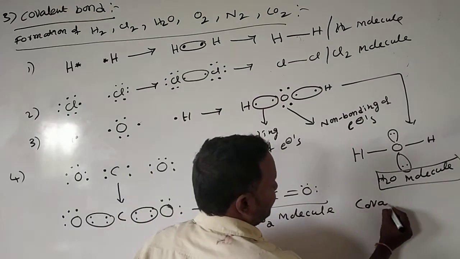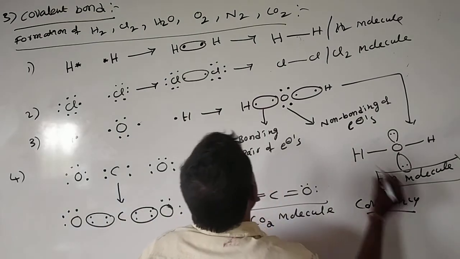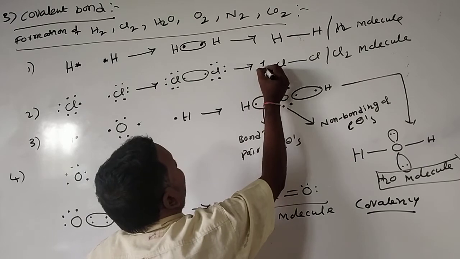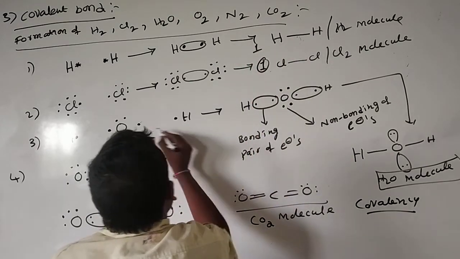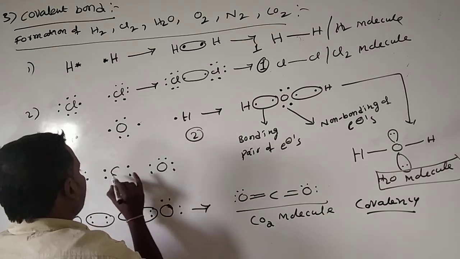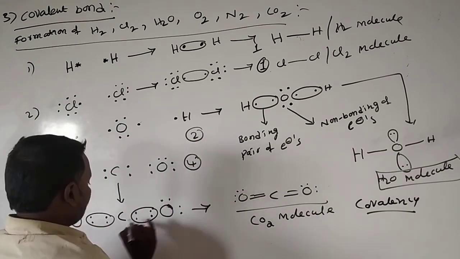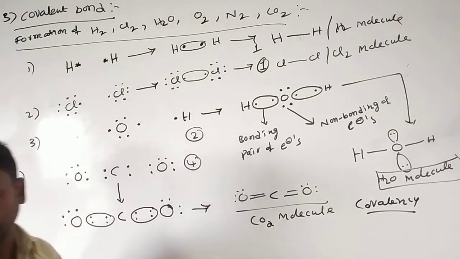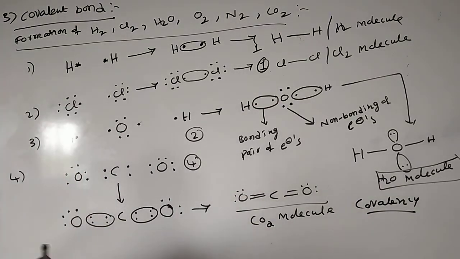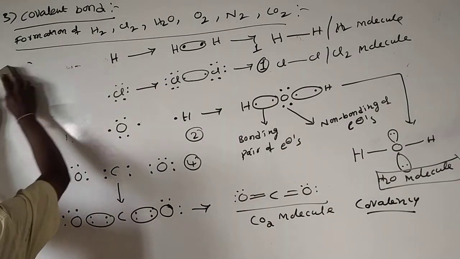Here chlorine covalency is 1, and hydrogen covalency is 1. Here oxygen covalency is 2. Here carbon covalency is 4, and oxygen covalency is 2. That shows the meaning of covalency.